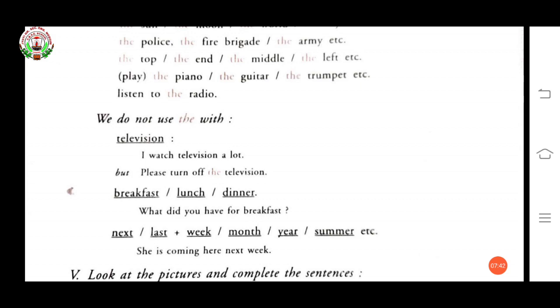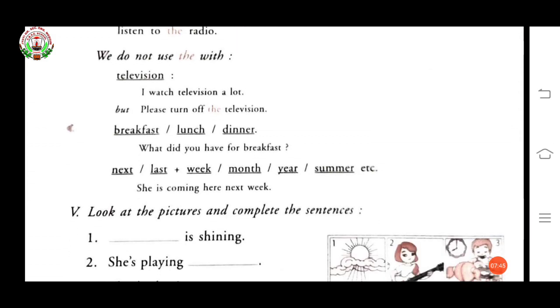Okay? Next, last, week, month, year, summer, etc. Means we are not using the before breakfast, lunch, dinner, or last week, month, year, summer, etc. She is coming here next week. See the example? She is coming here next week. We are not saying she is coming here the next week. Okay? So come to your exercise.